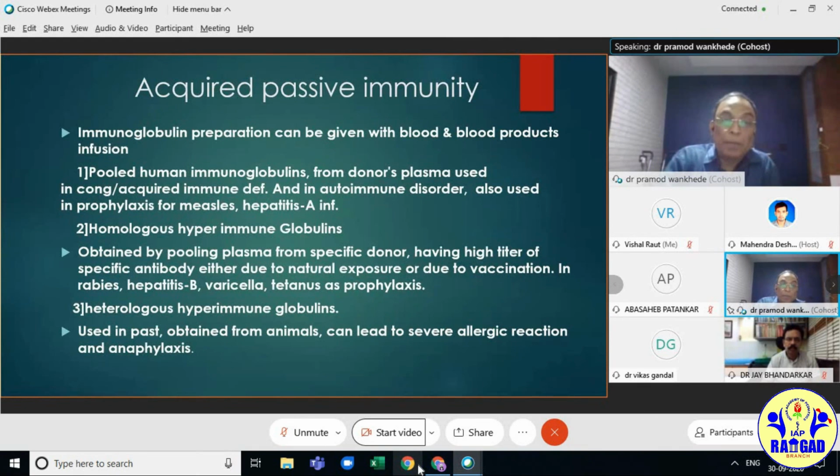Homologous hyperimmunoglobulins are obtained by pooling plasma from specific donors having a high titer of specific antibody, either by exposure or due to vaccination. In rabies, hepatitis B, varicella, tetanus, as we know, it acts as prophylaxis and also therapeutic. The heterologous hyperimmune serum we used in the past, but because of severe anaphylaxis, we have limited its use.